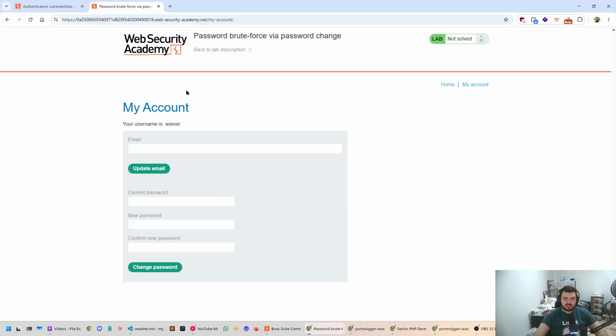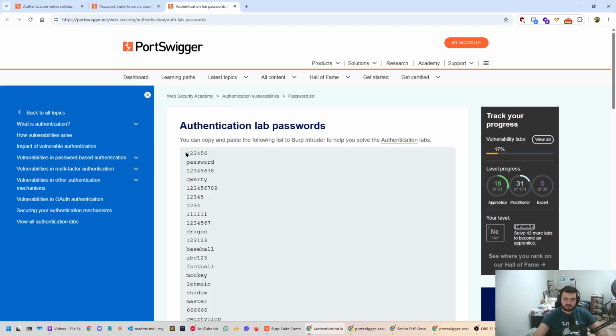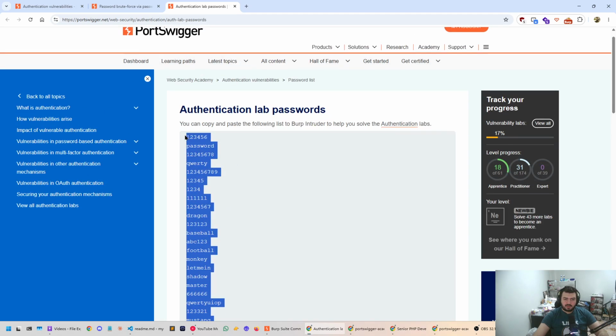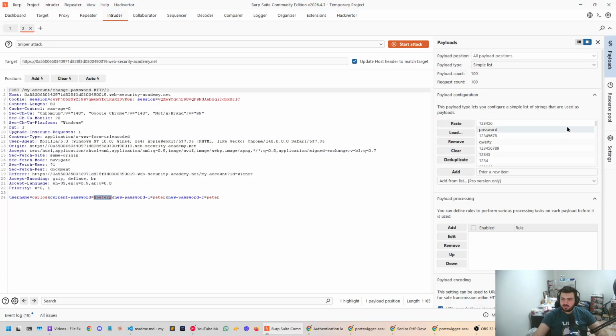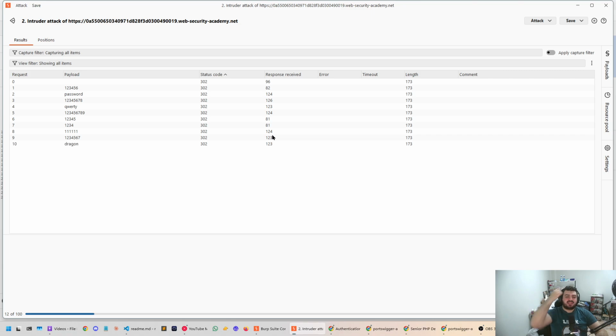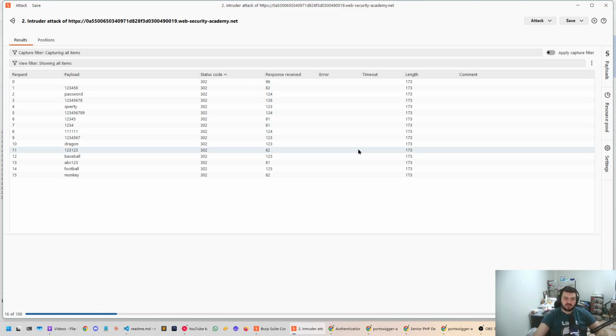And then in Intruder, let's go grab the candidate passwords list. Copy this, and then paste here. There we go. Okay, so we have all of these, and then the new password could be Peter. I don't care. So we're going to leave it at Peter, and then we're going to start the attack. So what we're doing is attempting to change the password of Carlos to Peter by brute forcing our way in through the change password. We're going to sort by status code because we're looking for a 200 status code here.